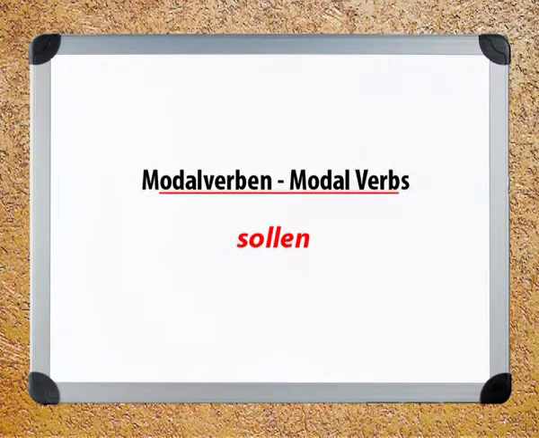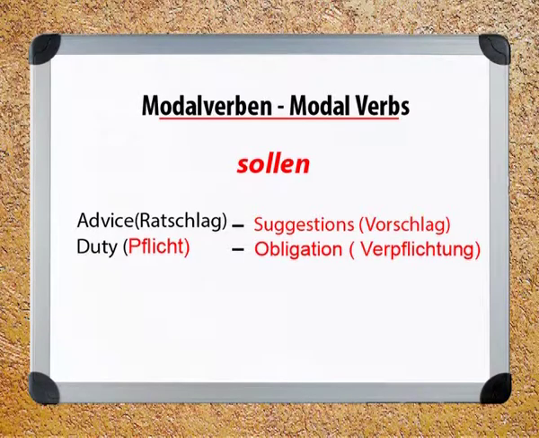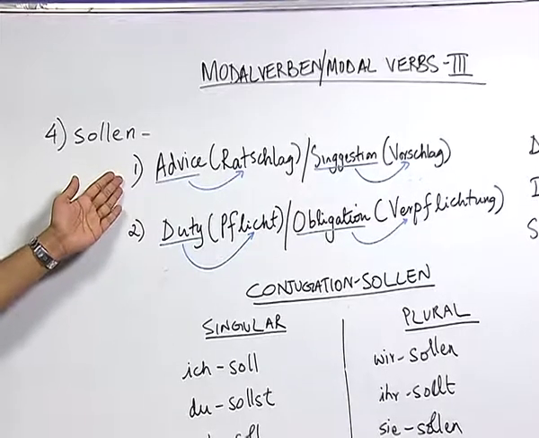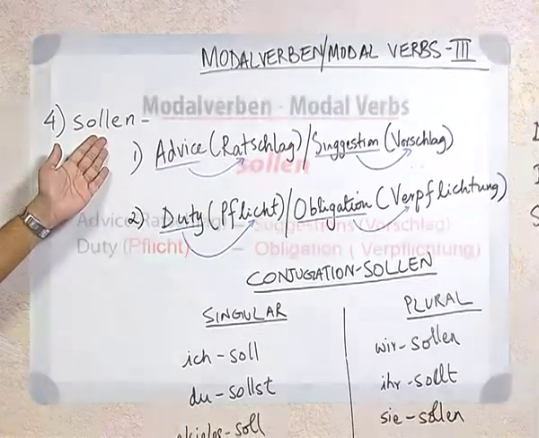So, here again the verb sollen has got many meanings, out of which 2 important meanings are that this verb is used to give either advice, what we call in German Ratschlag, or a suggestion, which is in German called Vorschlag, or it is also used to convey a concept of duty, what we call in German Pflicht, or obligation, which is Verpflichtung. Well, I would like to tell you that here it is important for you to recognize in the sentence which meaning is conveyed when the sentence carries the verb sollen.